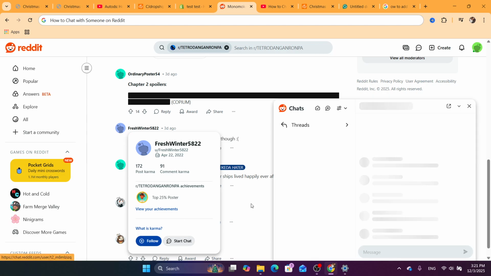Now if you click on Start Chat, you will be able to send the chat to this person. Okay, there are some restrictions. Now one is if you have a new account, at first Reddit will not allow you to send messages. You will see that you need to get more karma.